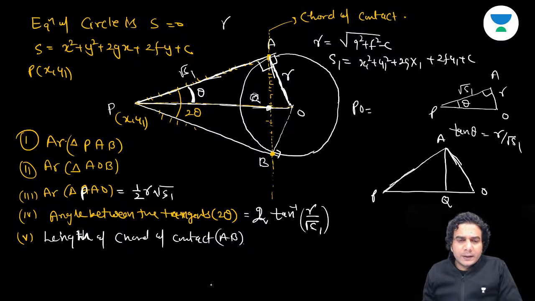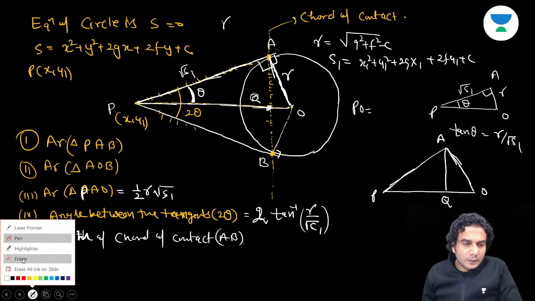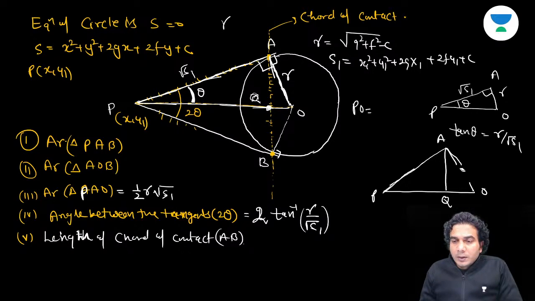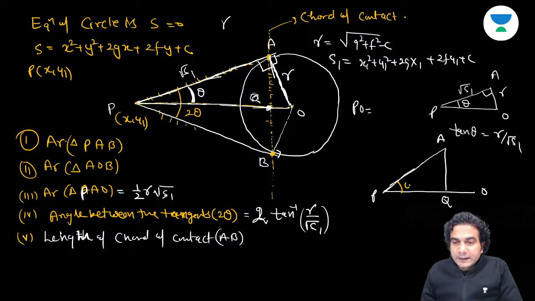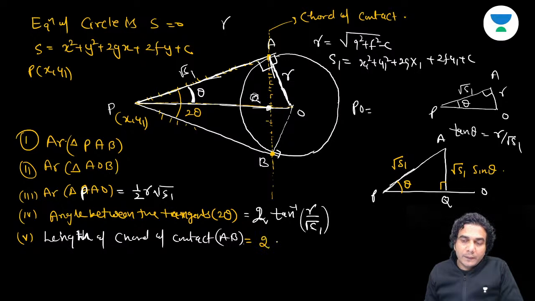Okay, let me use this diagram. This is better actually. Should not use this one. Simply use this diagram, because anyways we need to use theta. So if this angle is theta, this length is root S1, right? So you can use this as a right angle. So AQ can be written as root S1 sine theta, right? Is that okay? So AB is equal to 2 times root S1 sine theta.